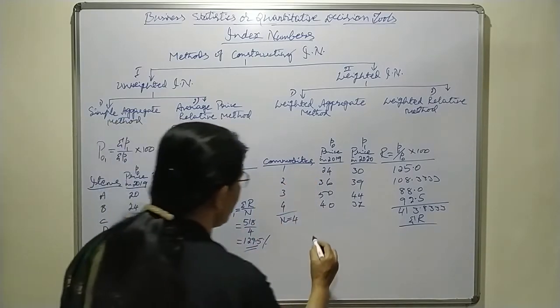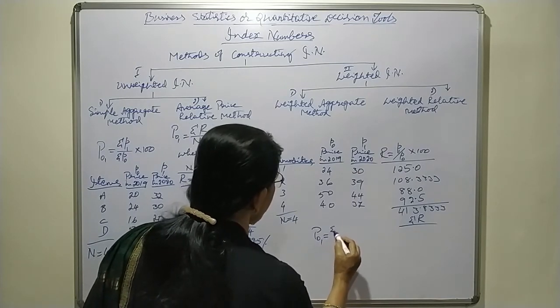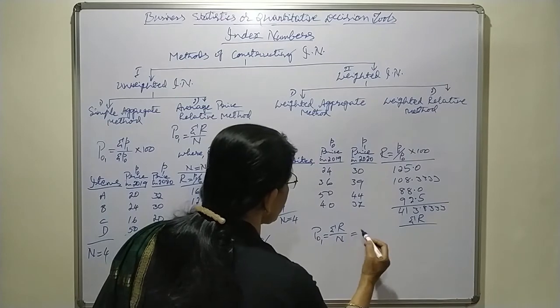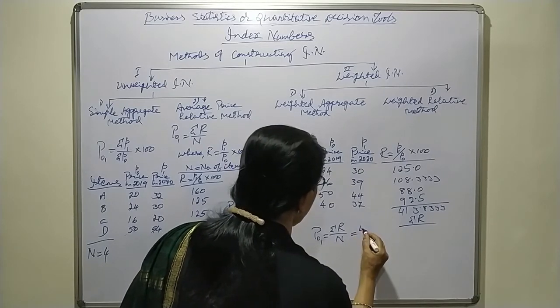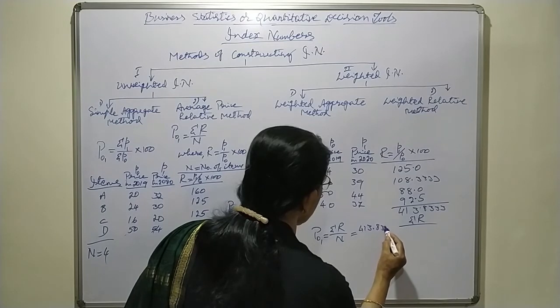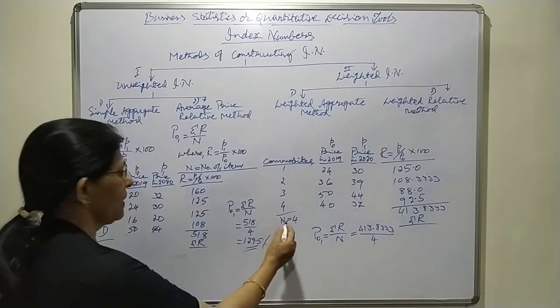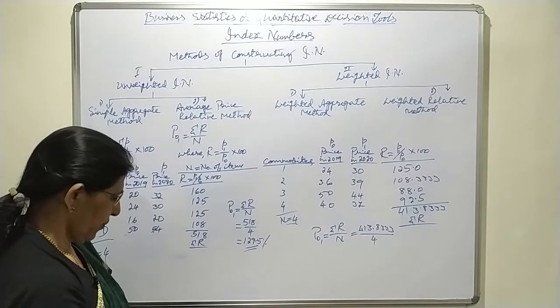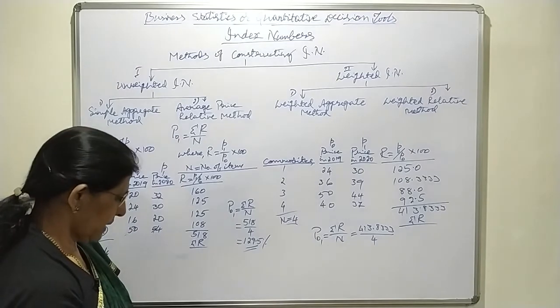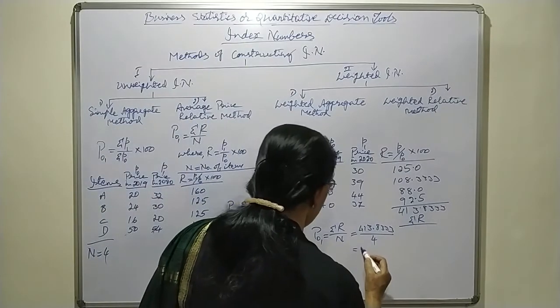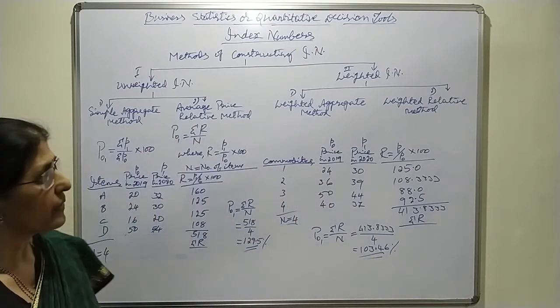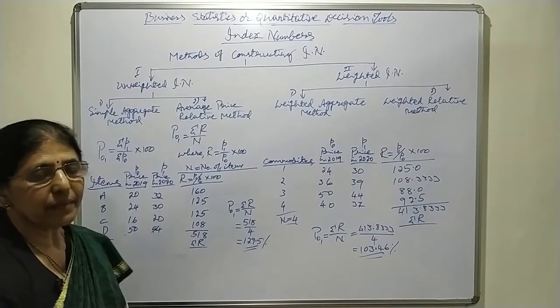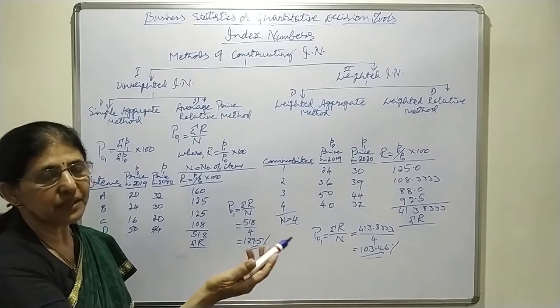Now you have to apply the formula. P01 equals sigma R divided by N, which is 413.8333 divided by 4. It comes to 103.46%.